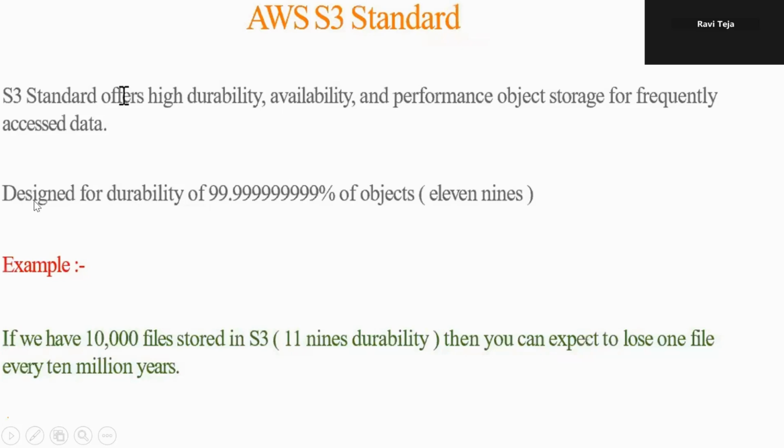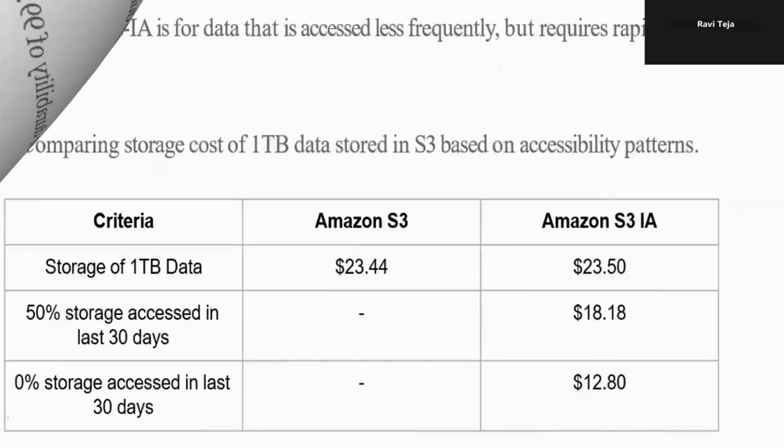It is designed for a durability of 99.999999999% of objects. Objects means files, folders, whatever data we have stored in S3. It is very expensive because it is frequently accessed data and should be readily available, so it takes so much cost.